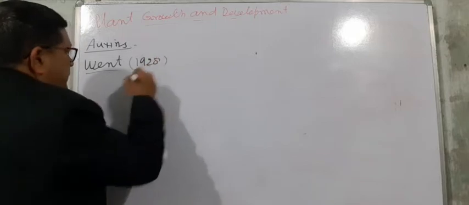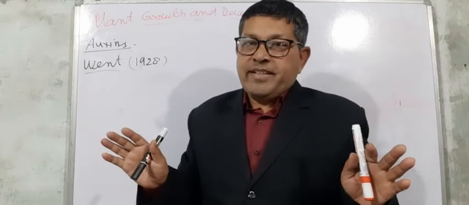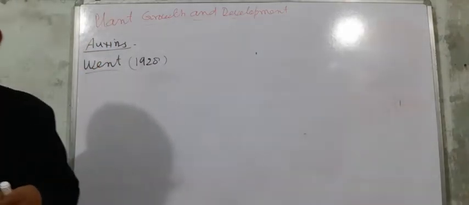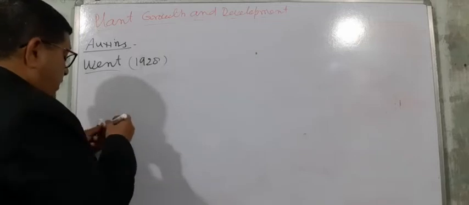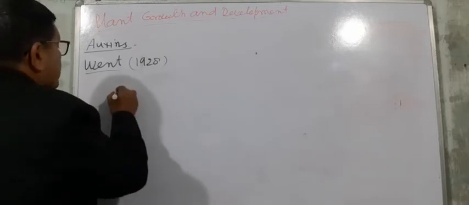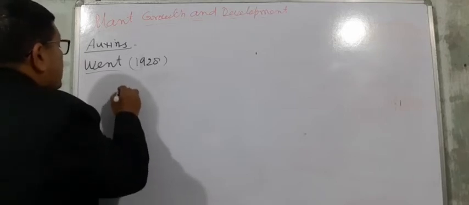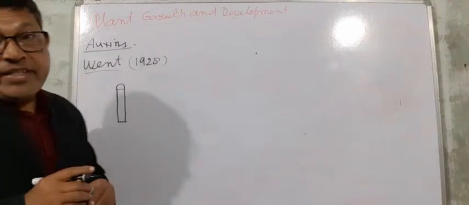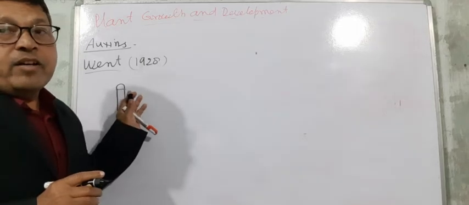1928. He also did the same experiment. He took the same coleoptile and decapitated it.